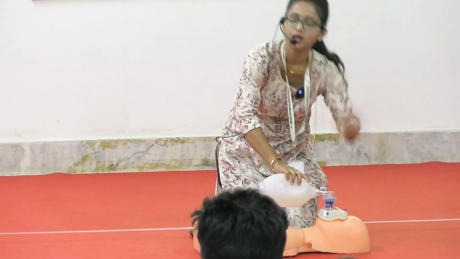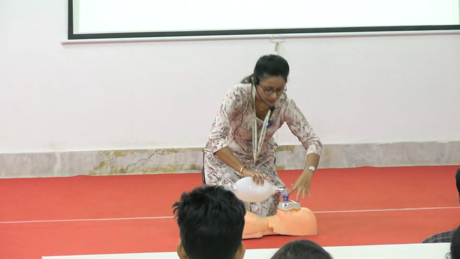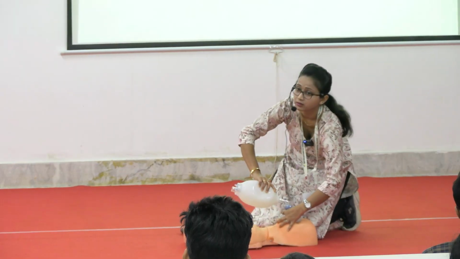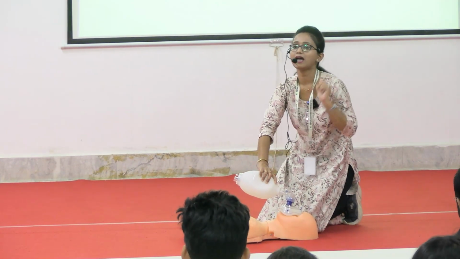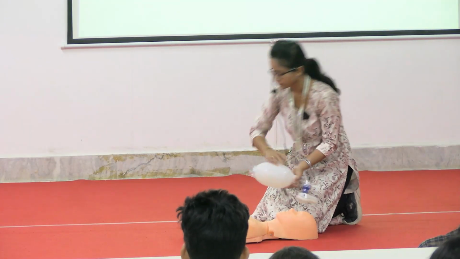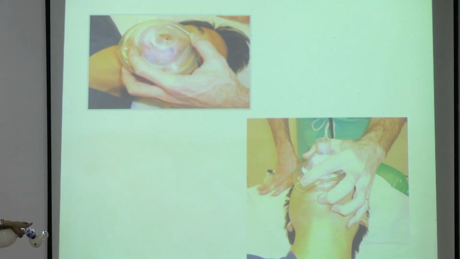And how to hold this mask? With the help of 2 fingers, that is the thumb and the index finger, you have to make a C. Then with the rest of the fingers, you have to hold the mandible. So this should be your position. I hope everyone can see. So this is the E and the C position. Just look at the picture. This is the C and this is the E position.